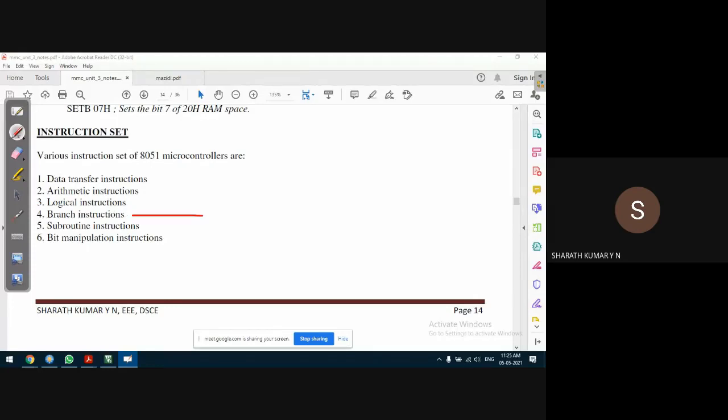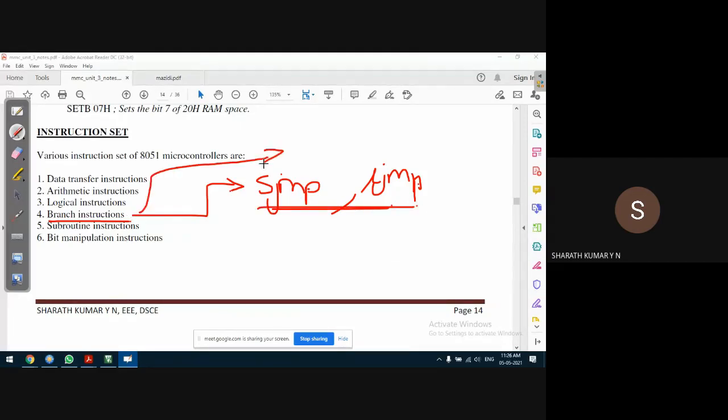Next is branch instruction. We will discuss it in addressing modes. We discussed a few branch instructions like short jump and long jump instructions. Those come under what is known as branch instructions. Basically, branch instruction means jump instruction, similar to goto in C language, where the keyword goto forces the compiler to jump to a particular loop or instruction. Similarly, in assembly language programming, branch instructions correspond to jump instructions.